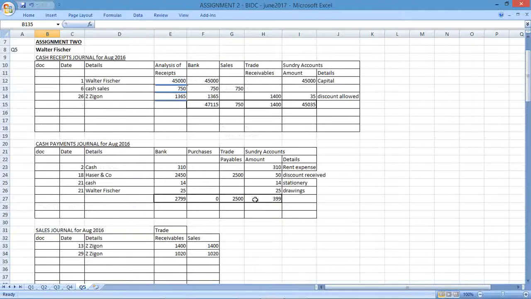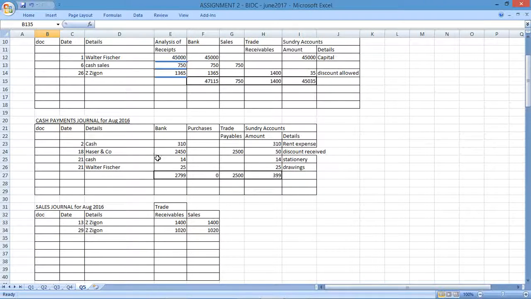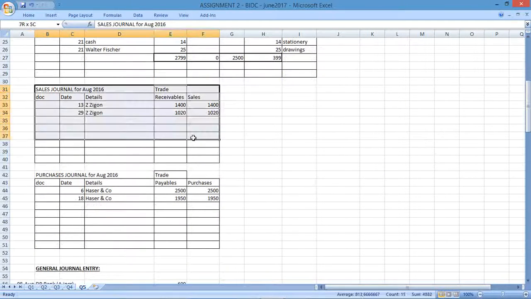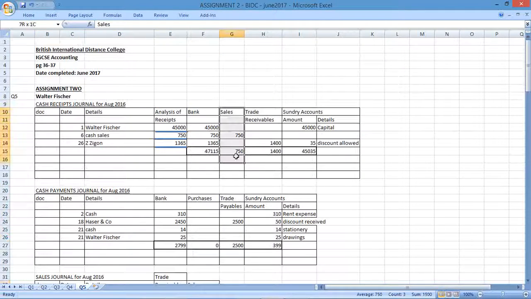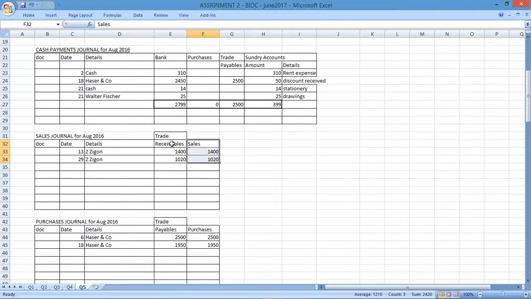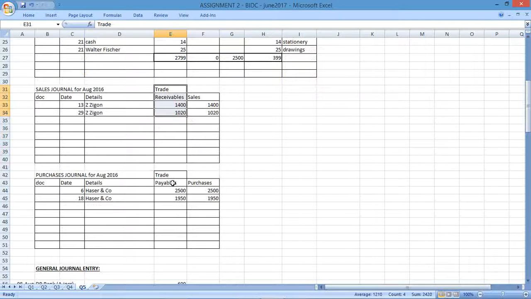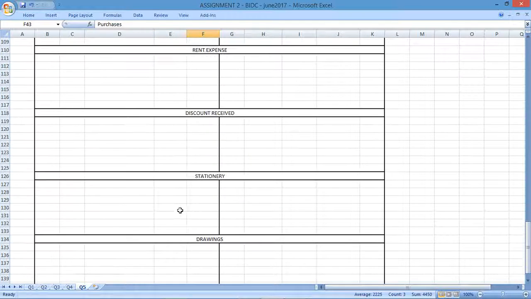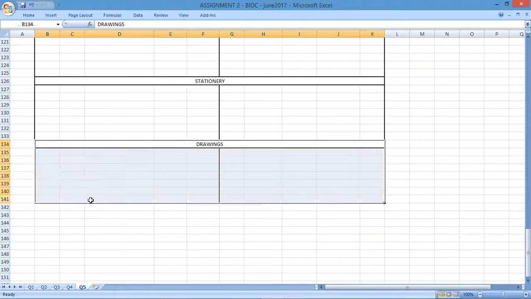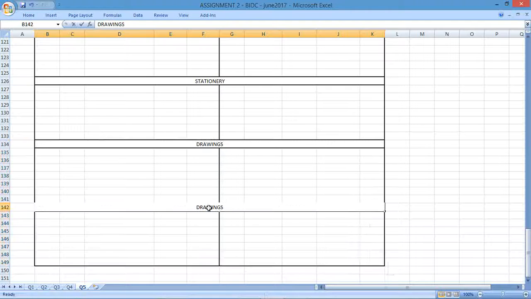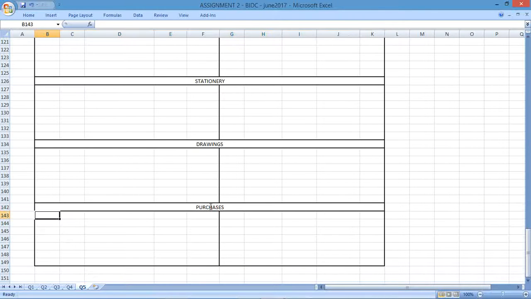Let's go back up and let's see what else do we have. So now I've completed all of that. Sales journal, I need trade receivables, sales. Sales, I've already got a T account for us, that's fine. Trade receivables, I've got one for Zygon. Trade payables, I've got one. Purchases, I need an account for it. So that's the last account that I need to create. Purchases.